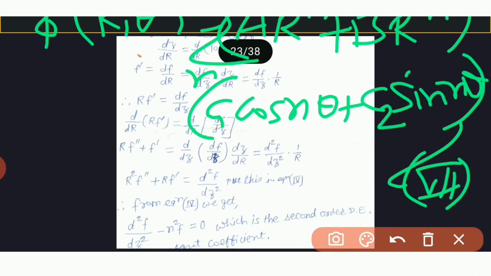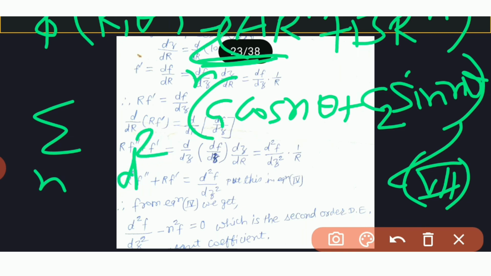This summation, which is taken here, summation over n, may be finite or infinite and need not be restricted to integral values of n. In special case, for n is equal to 0, we write from equation 4 and 5